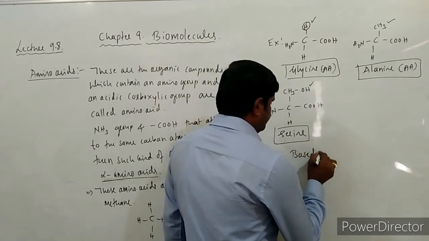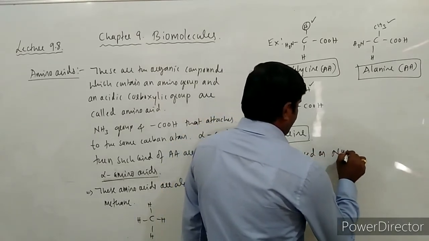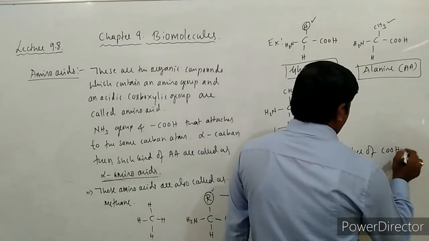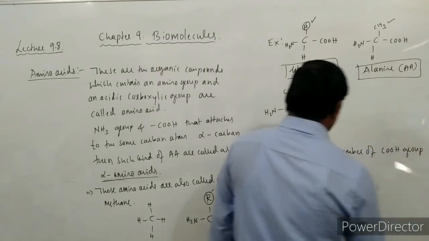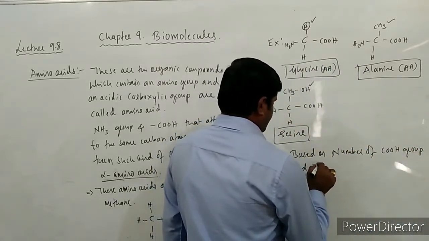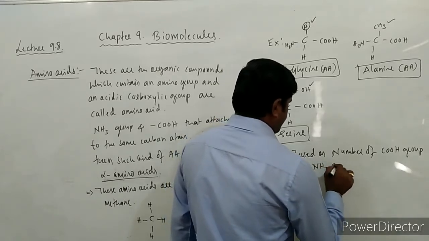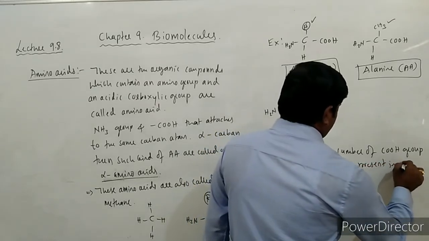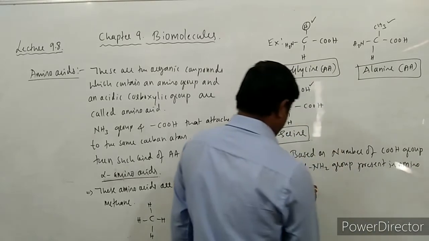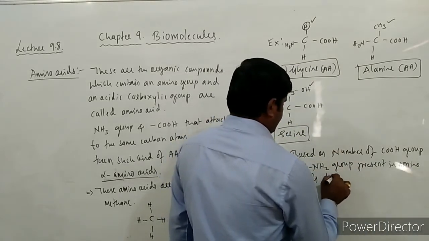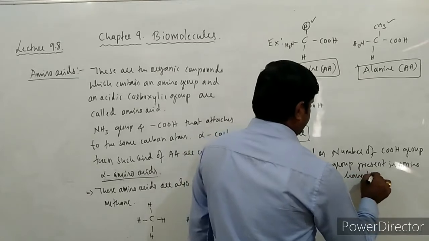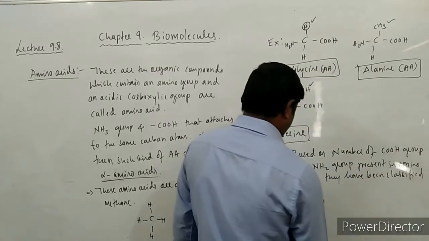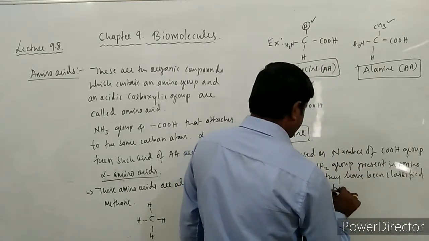Based on the number of carboxylic groups and amino groups present in amino acids, they have been classified into three types.